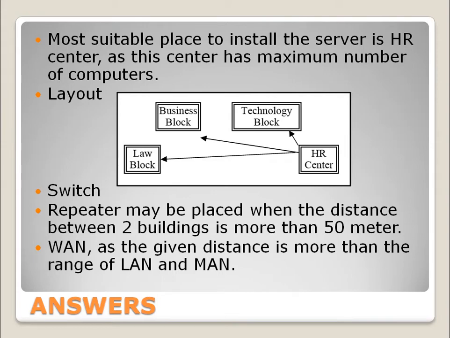And then you should start from the block having the maximum number of computers and put a line to all the remaining blocks. So this is the HR center that is having the maximum number of computers. Draw a line, a pointed line, this arrow from HR center to all the three other blocks. This means that one wire from HR center will go to technology block, one from HR center will go to business block, and one wire from HR center will go to the law block.